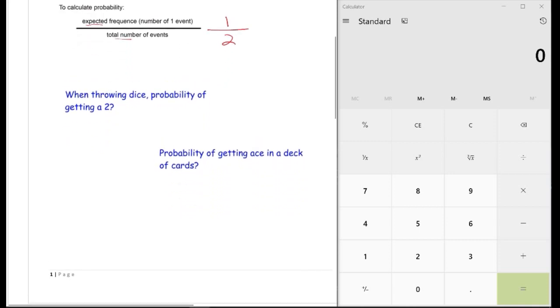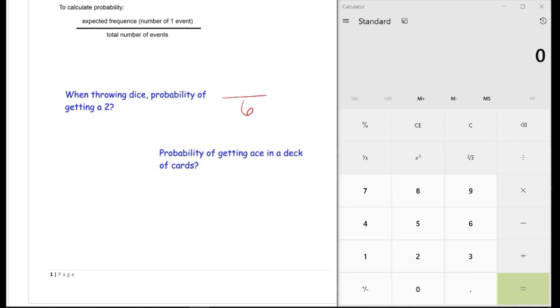Let's look at another example. Now we're going to use the same formula, and this time we're going to look at dice. So one die: there are 6 sides to a die. Since there are 6 sides, that's my total number of events. I want to know how many times I will roll and get the number 2.